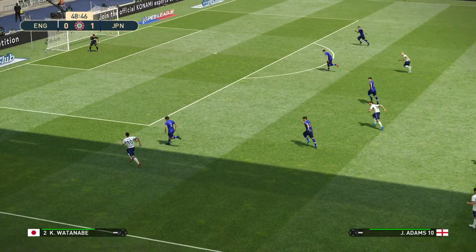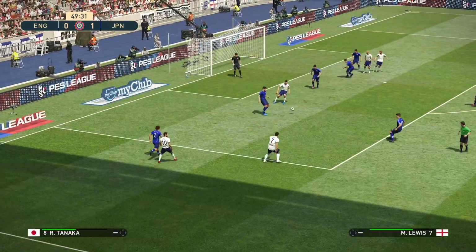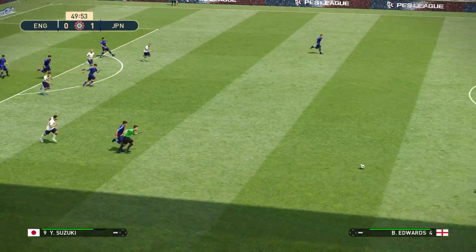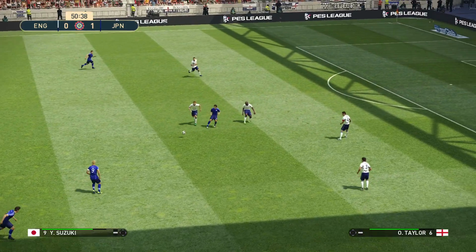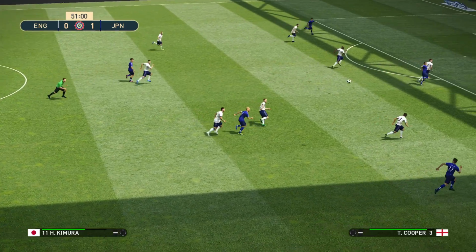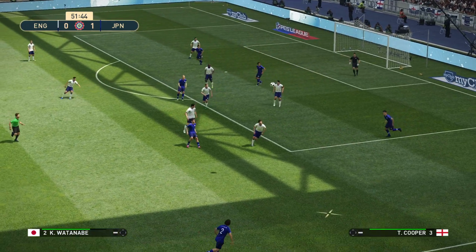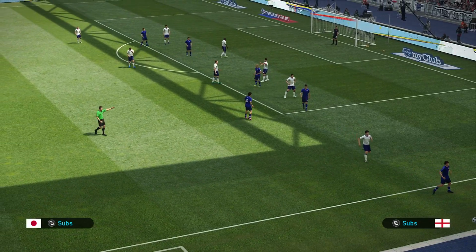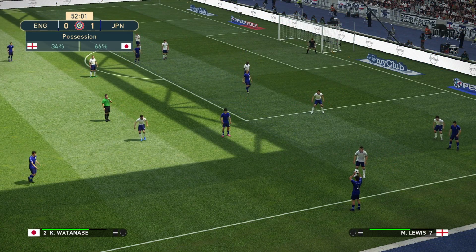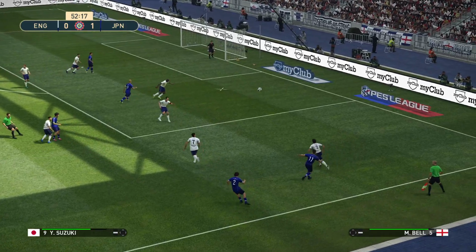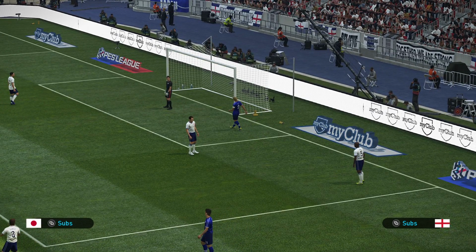Here's Hill. Plays it out to Adams. Lewis plays it across and Japan get it away. It's Suzuki. Suzuki with a lot of space in front of him. Suzuki plays it out to Kimura. Kimura with the cross. And Lewis heads it out. Japan win a throw in. Kimura. And it's Bell with the header. He concedes a corner kick.